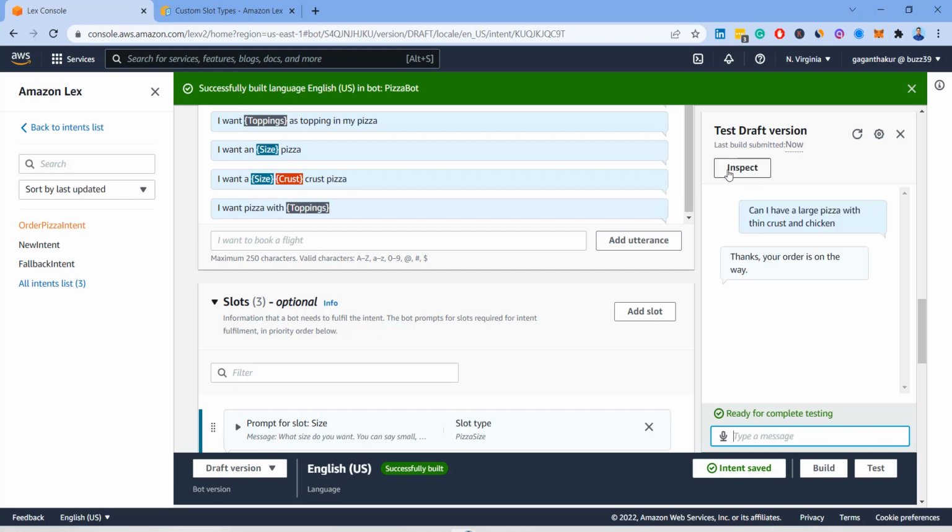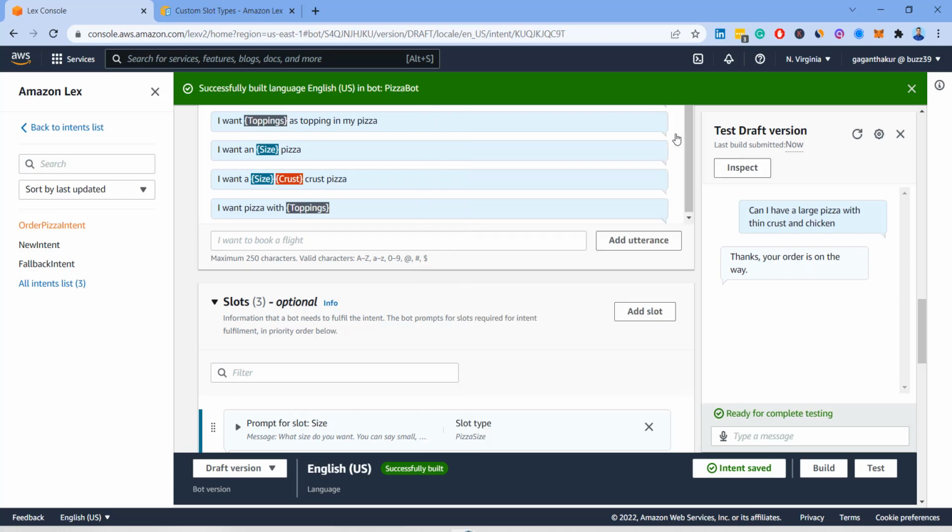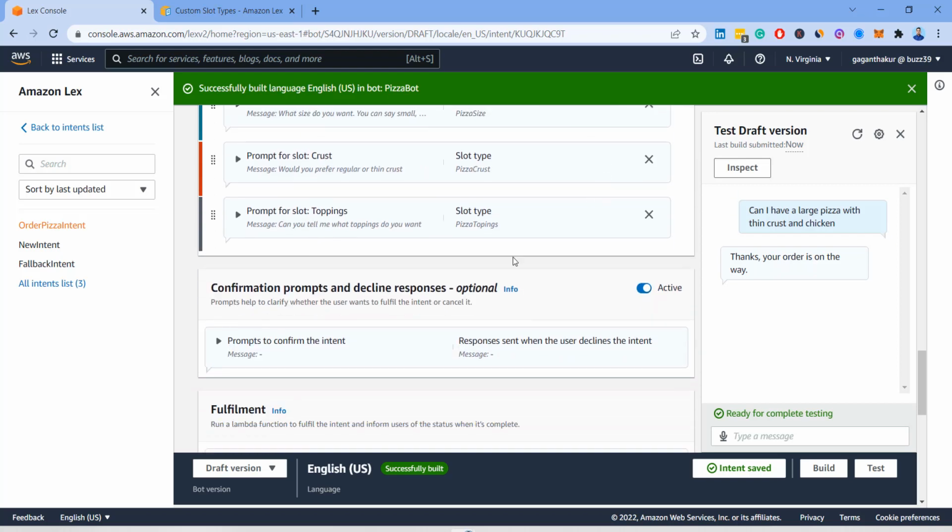So if you see, it automatically identified thin crust, largest size, and chicken as topping, and it went ahead. Okay, so this is how you can make the system more smart by training it properly. Now we will cover one more thing in this video, which is, let me scroll down. Yeah, which is confirmation prompt.